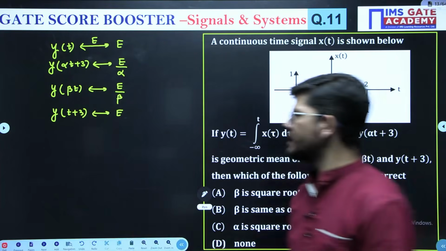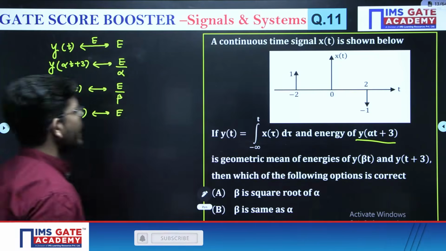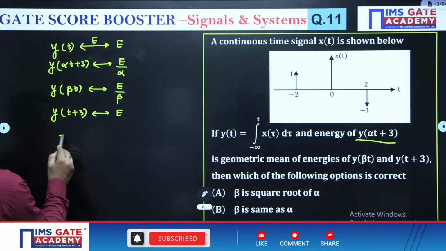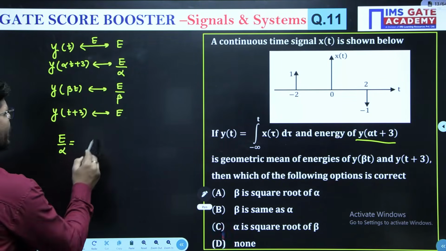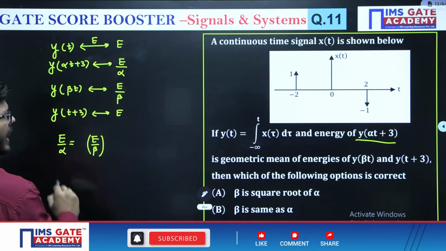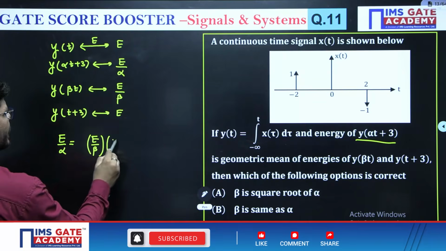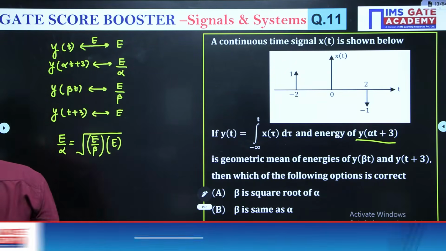Correct? Now what they are saying is that the energy of y(αt+3), which is E by alpha, is the geometric mean of the energy of y(βt), which is E by beta, and the energy of y(t+3), which is E. It is the geometric mean of these two, okay.